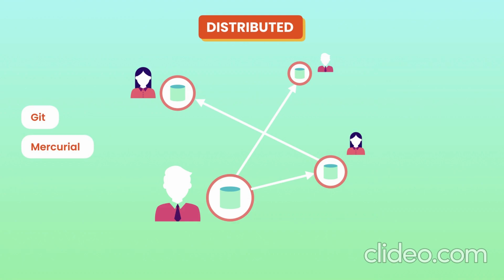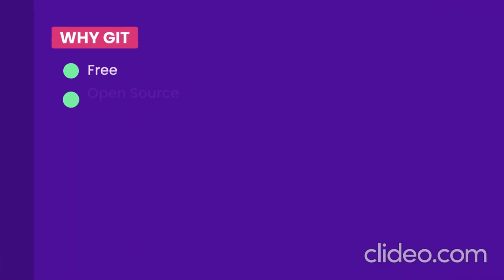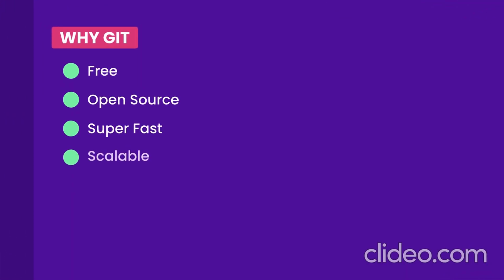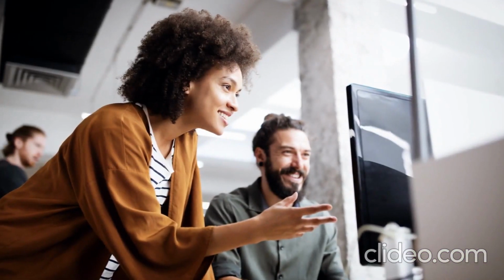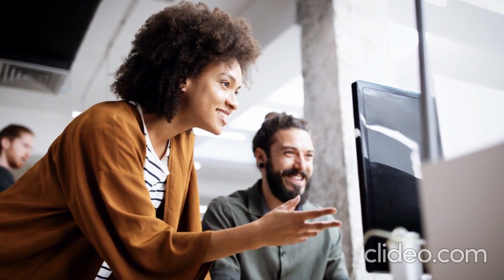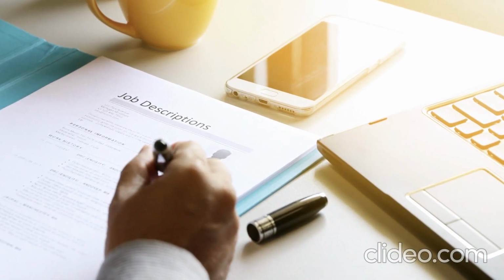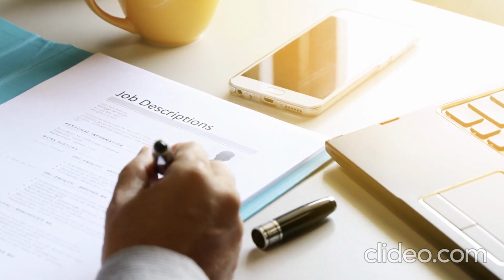Out of all these, Git is the most popular version control system in the world because it's free, open source, super fast, and scalable. Operations like branching and merging are slow and painful in other version control systems like Subversion or TFS, but they're very fast in Git. We'll talk about this later. So Git is almost everywhere. More than 90% of software projects in the world use Git. That's why almost every job description for a software developer mentions Git.